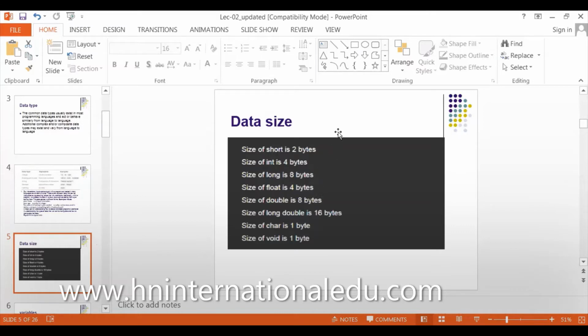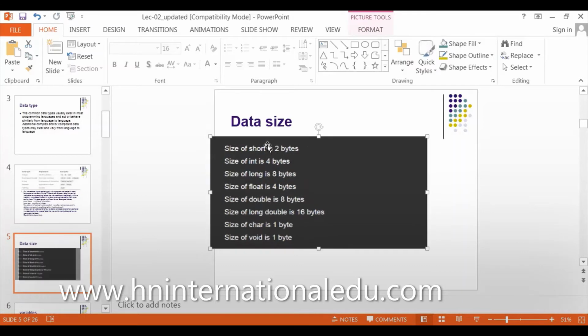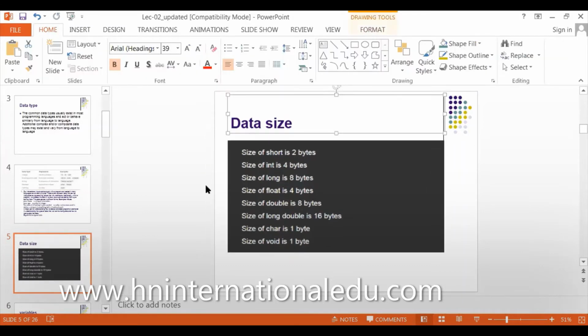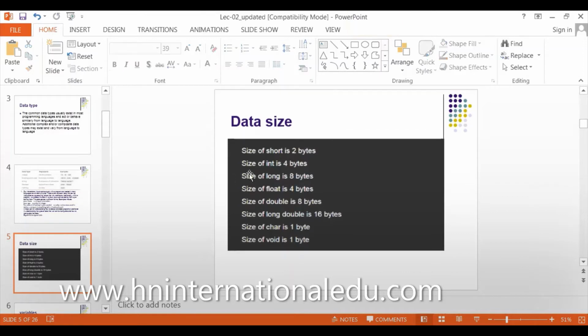I'm not understanding what this data size is. This data size is, for example, I have a variable x. I will add 2 plus 2 and my answer will be collected by the variable x. What the size of x will be depends upon how I represent x. For example, I said x is an integer.